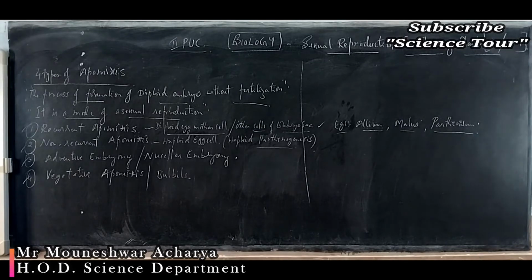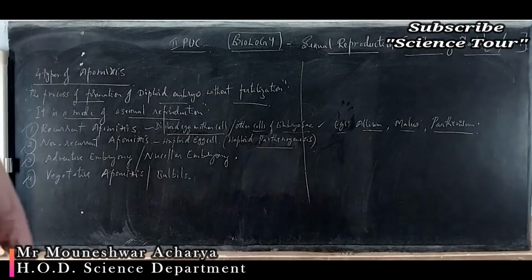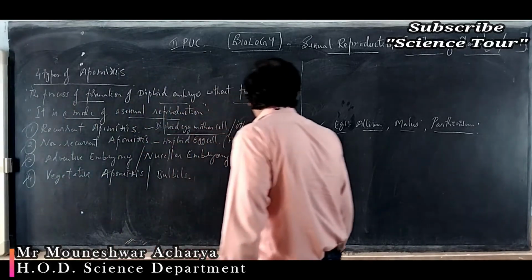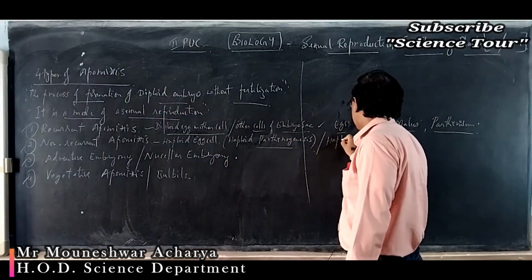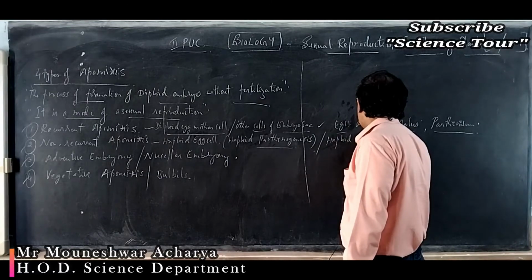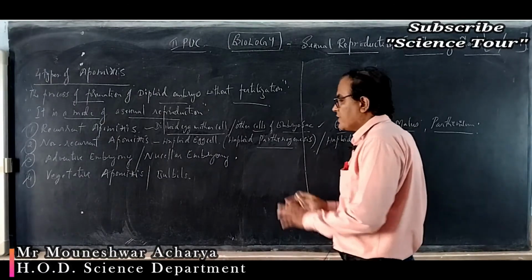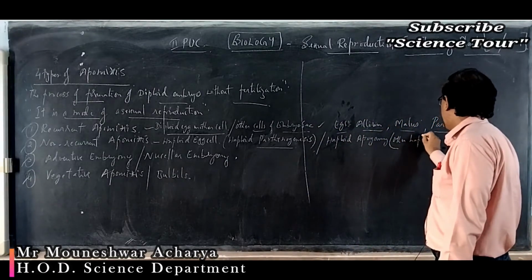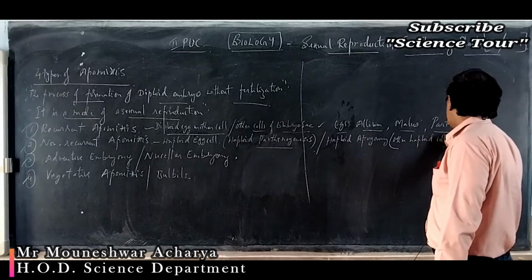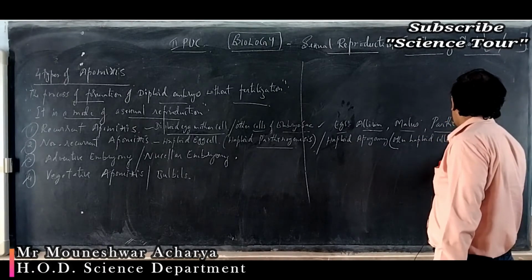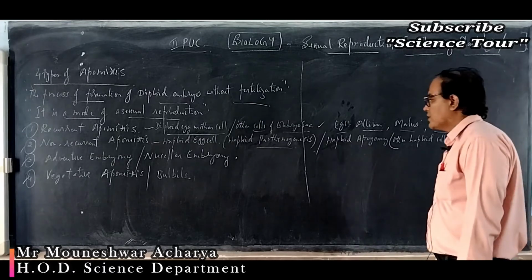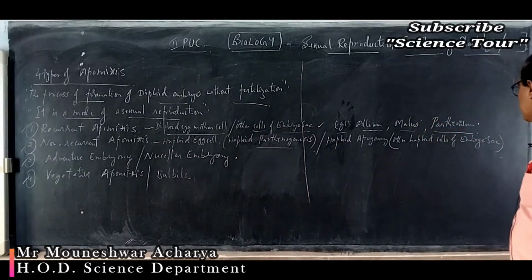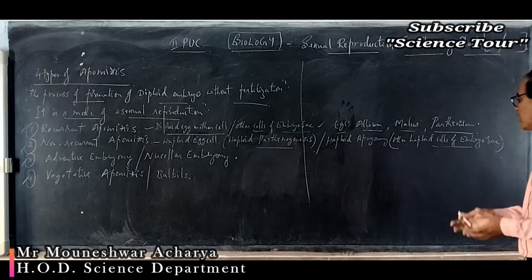Or some other haploid cells of the embryo sac, that is haploid apogamy. Haploid apogamy means whatever haploid cells are present inside the embryo sac. You know, the embryo sac is a 7-celled and 8-nucleated stage. Whatever cells are present inside the embryo sac, they are all haploid.